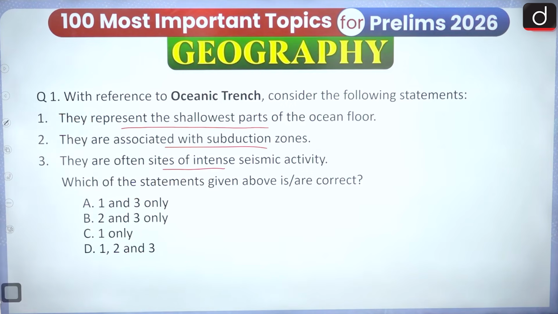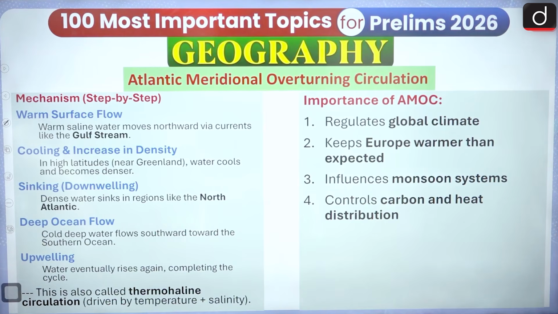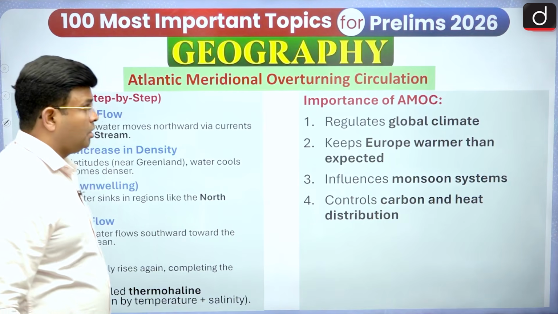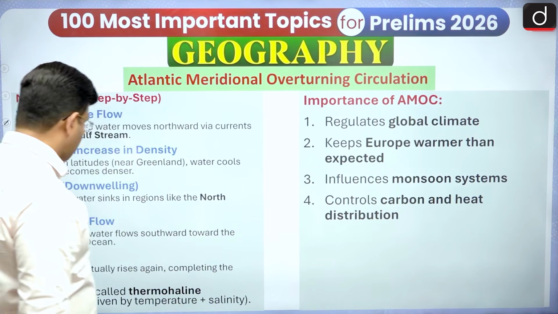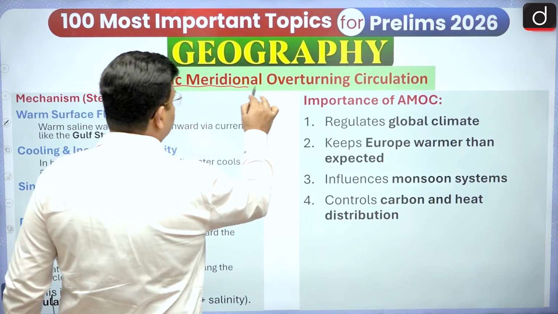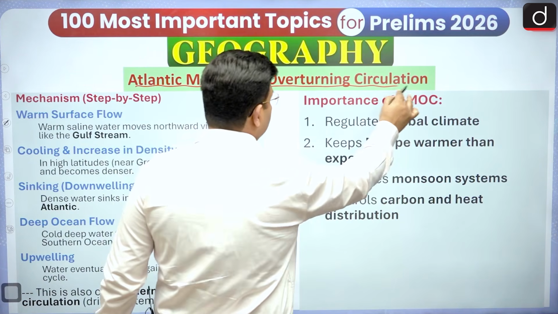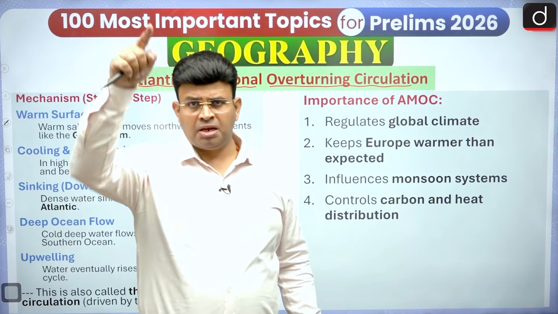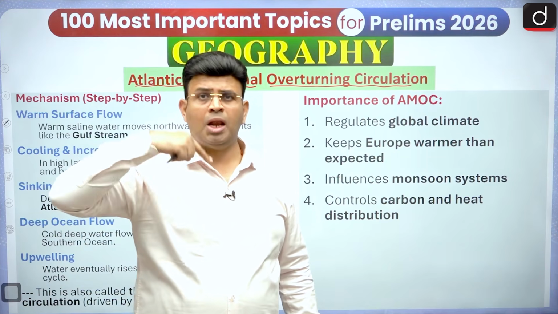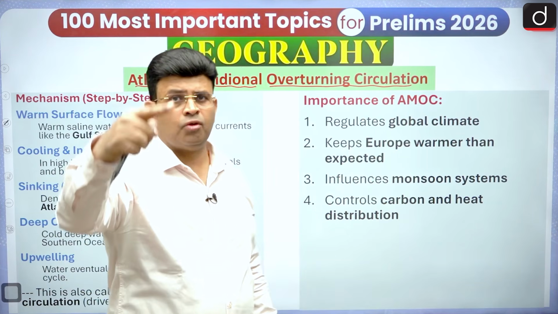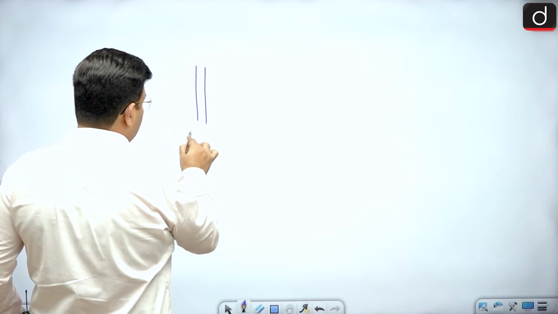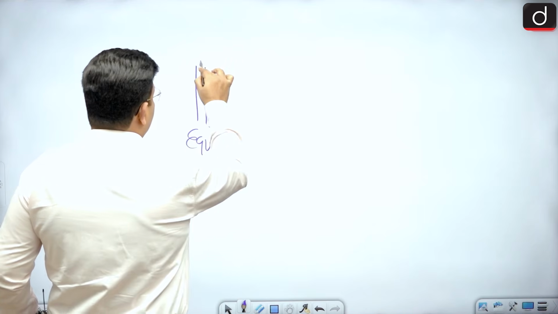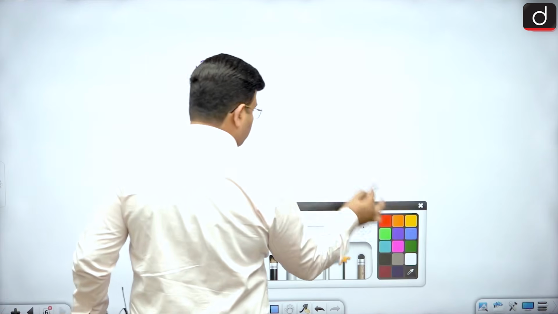And we have to see the next topic. It is about the Atlantic Meridional Overturning Circulation. You know, longitude is known as a meridian. So along the meridian there is some kind of overturning circulation going on. What kind of circulation can we say? In the equatorial region, if I say this is the equator, from here warm water is going